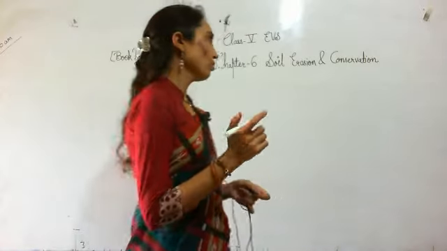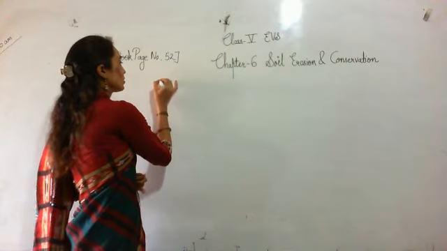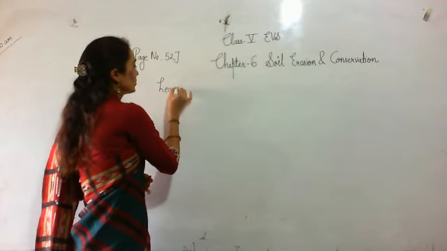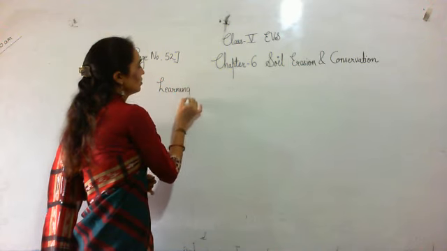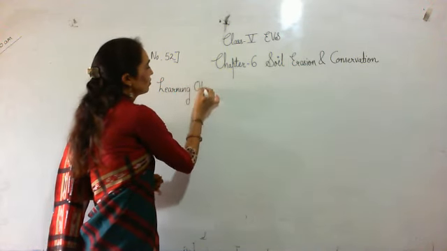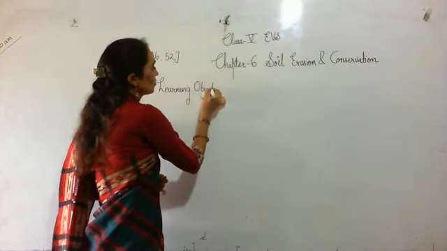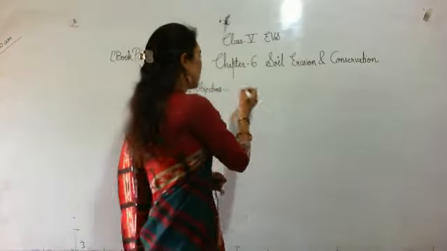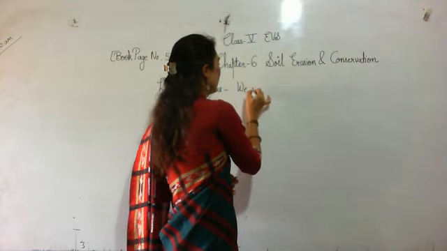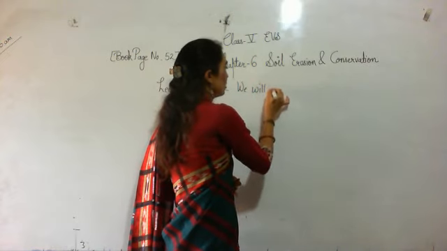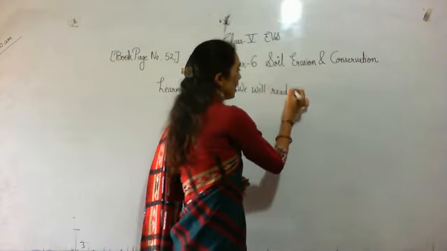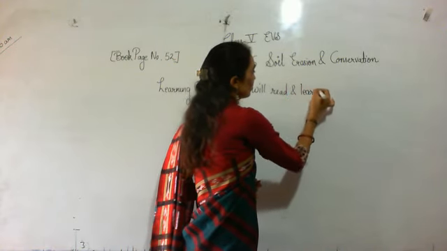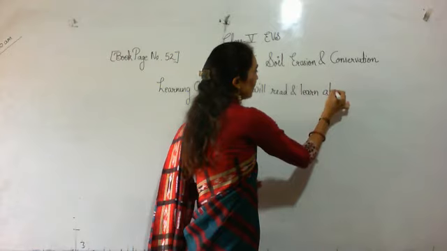Okay, so what are the learning objectives or aims? What we have to learn in this chapter? We will read and learn about.